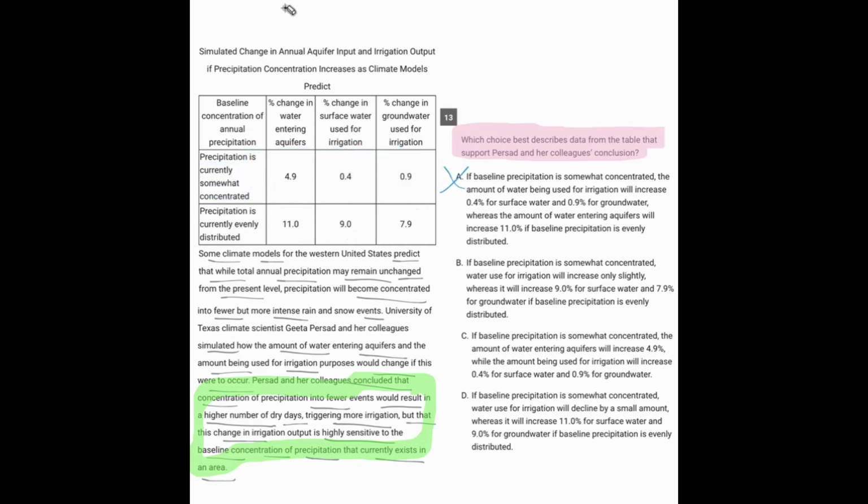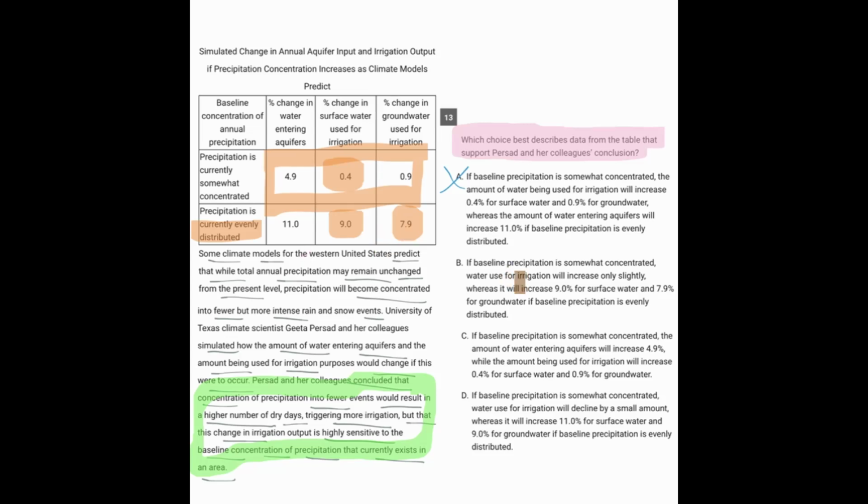Now let's look at answer choice B. If the baseline precipitation is somewhat concentrated, okay, so that's putting us right here, water used for irrigation will increase only slightly. So the percent change is 0.4. I think that is a slight increase. Whereas it'll increase 9.0 for surface and 7.9 for groundwater if it's evenly. Okay, so far that is correct.